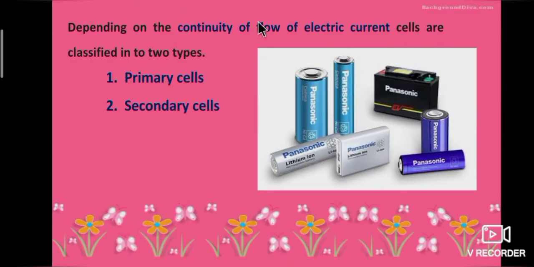Depending on the continuity of flow of electric current, cells are classified into two types. First one, primary cells, second one, secondary cells. We'll see one by one.